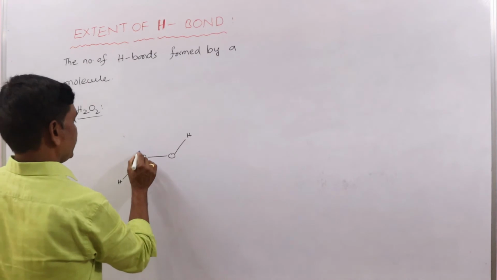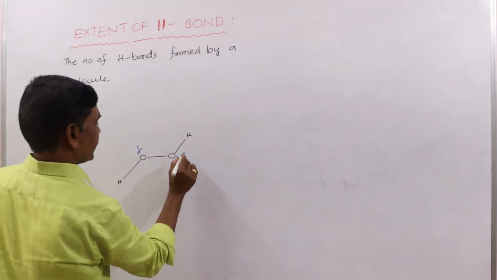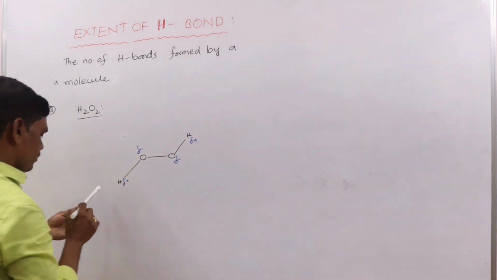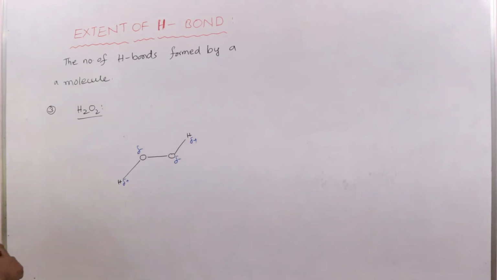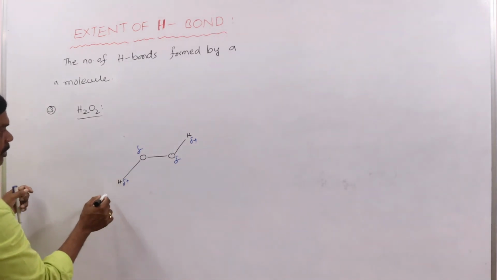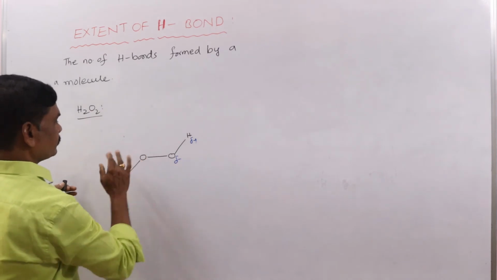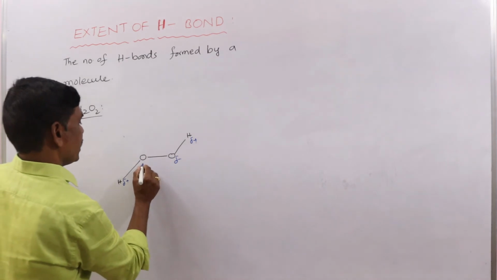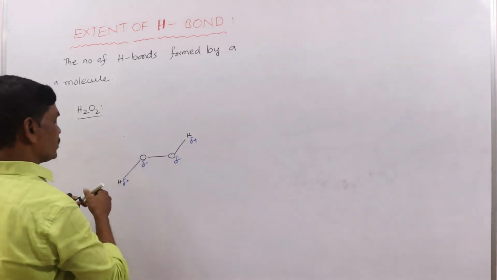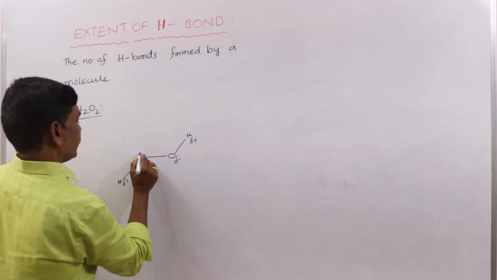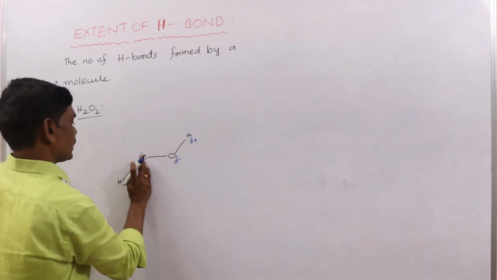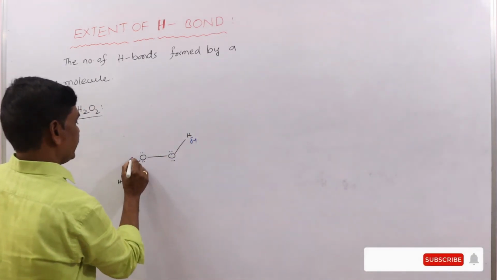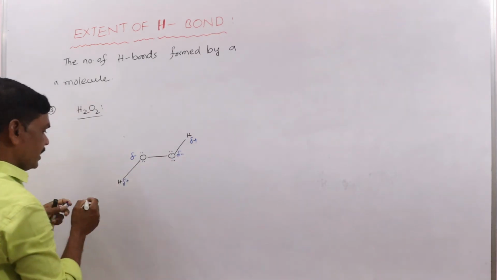Here it is a partial negative charge, and here partial positive charges. So in H2O2, the remaining one here is also a partial negative charge. Here pairs of electrons are there: 1, 2, here also 1, 2. Both are partial negative charges.